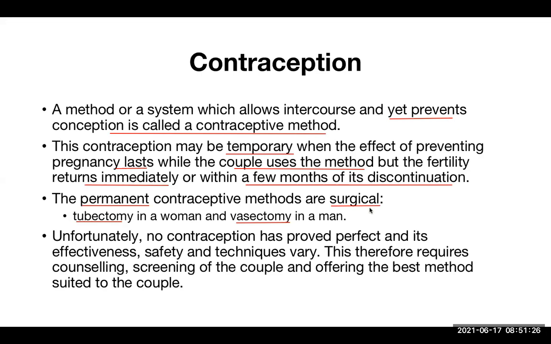This is done in male. Whereas tubectomy is a similar type of surgery where we sacrifice or cut the fallopian tube. A small part of the fallopian tube is either cut or ligated. So this is tubectomy. Both of these are permanent ones.